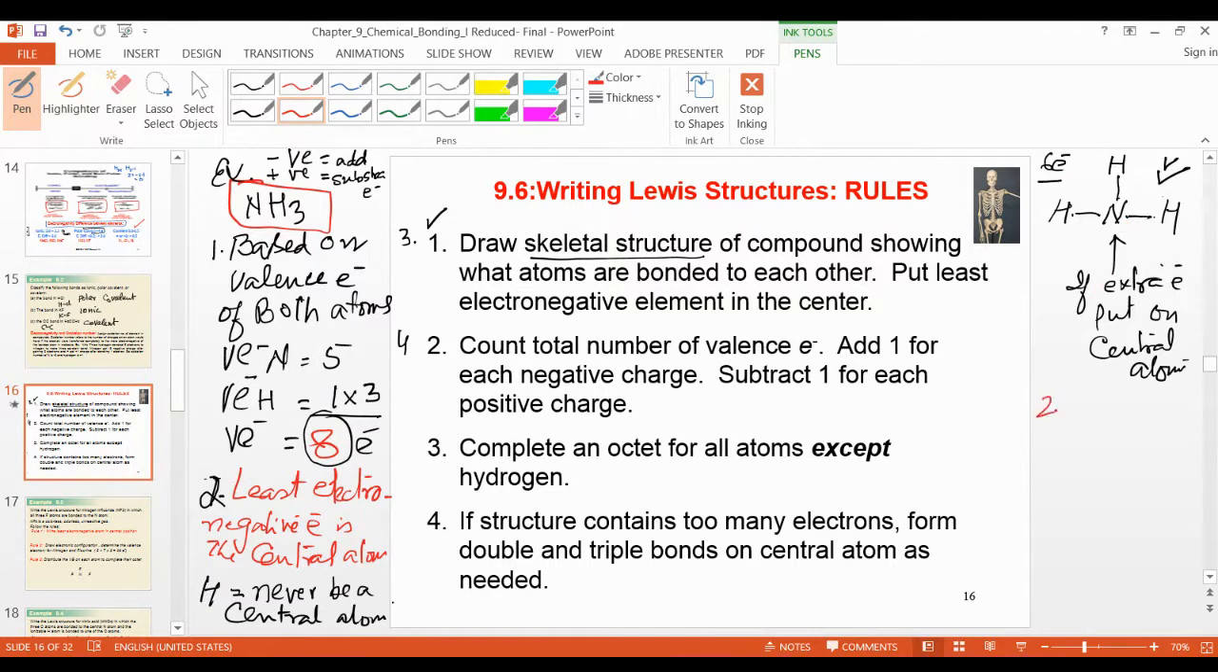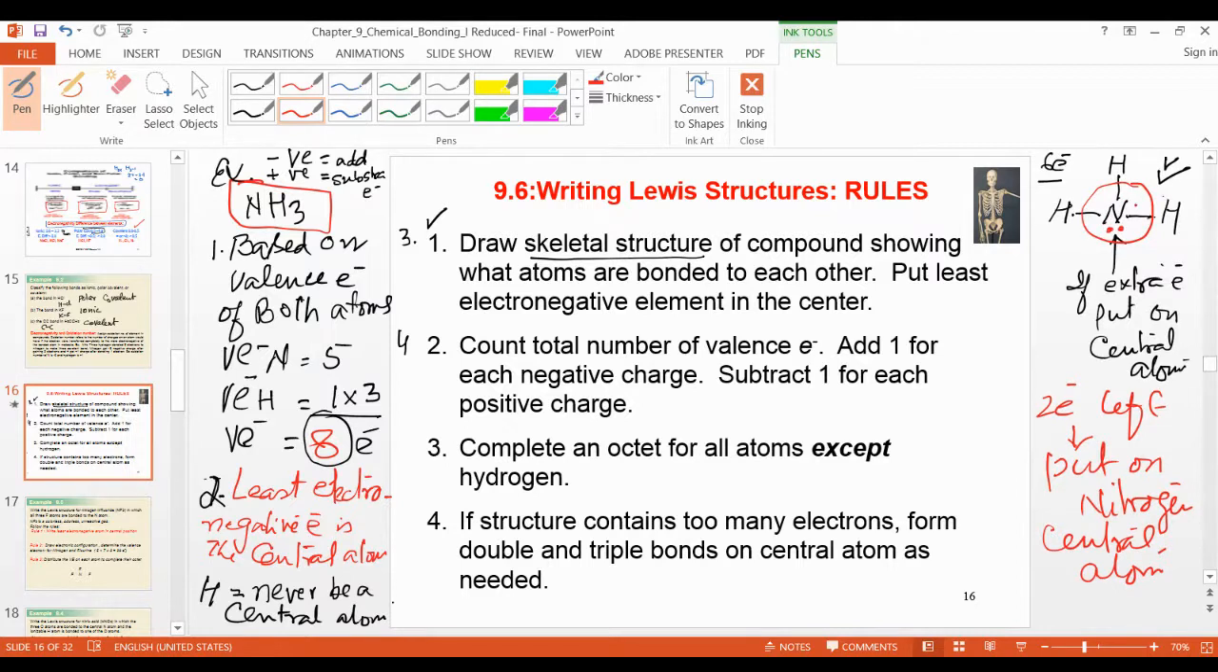So now 2 electrons left. Those 2 electrons left, put on the nitrogen, the central atom. Now these 2 electrons you put here. Now this total is